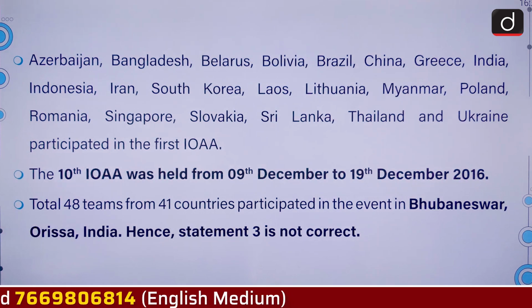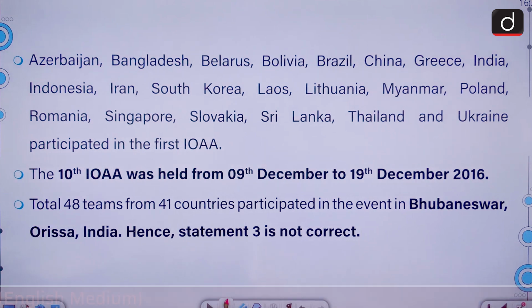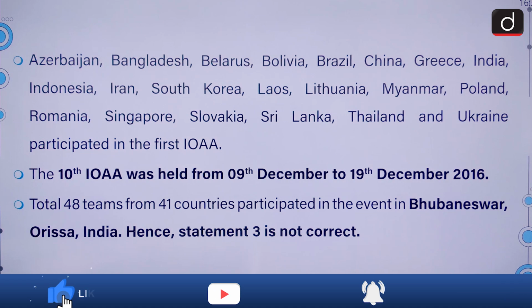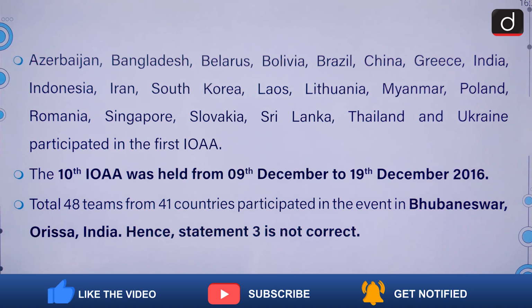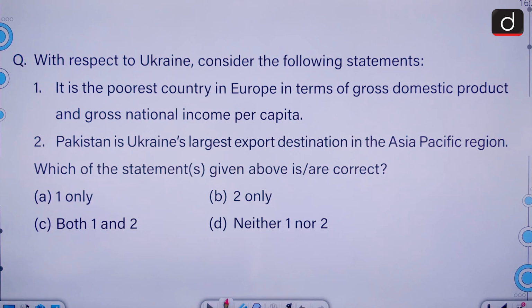Azerbaijan, Bangladesh, Belarus, Bolivia, Brazil, China, Greece, India, Indonesia and many countries participated in it. The 10th IOAA was held from 9 to 19 December in 2016. A total of 46 teams from 41 countries participated in the event in Bhubaneswar, Odisha, India.